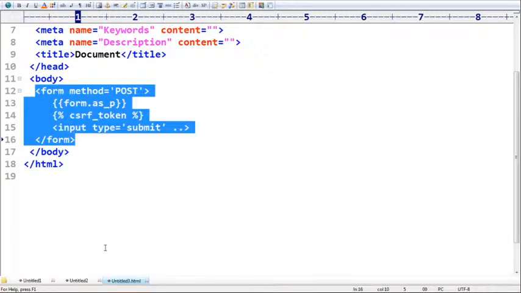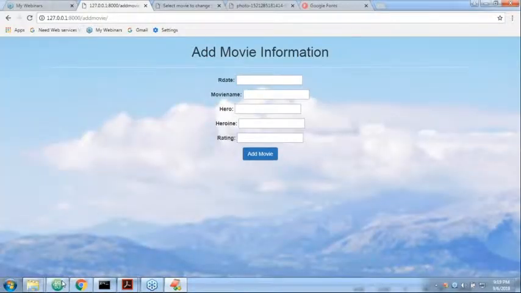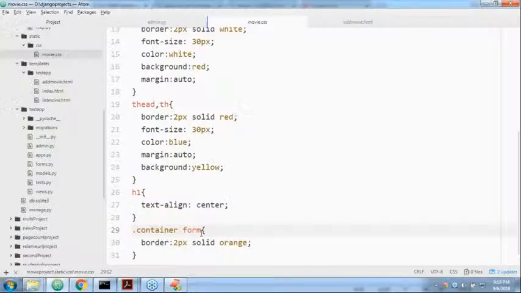Okay, maybe for this form, let me take an id attribute. No, not required. I hope server start and server stop is not required.